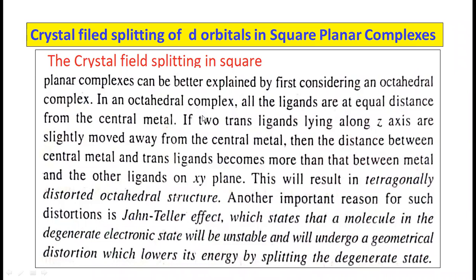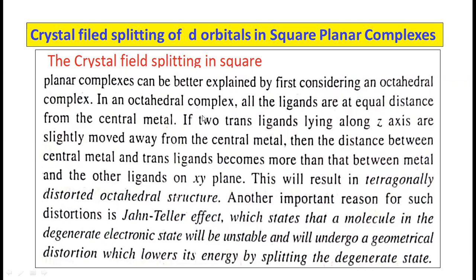So in presence of the surrounding ligand field, the metal d orbitals are split into a number of groups. The 5 d orbitals cannot remain in the degenerate state. The degeneracy of the 5 d orbitals is removed due to the surrounding ligand field. Now, I would like to discuss here the crystal field splitting of d orbitals in square planar complexes.